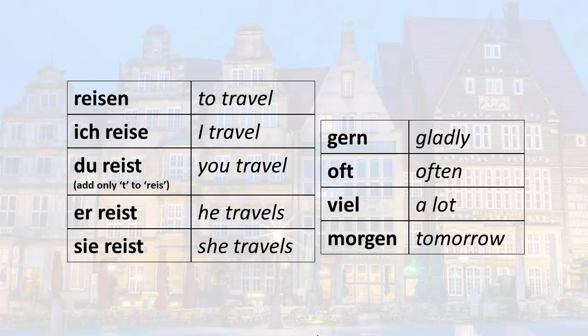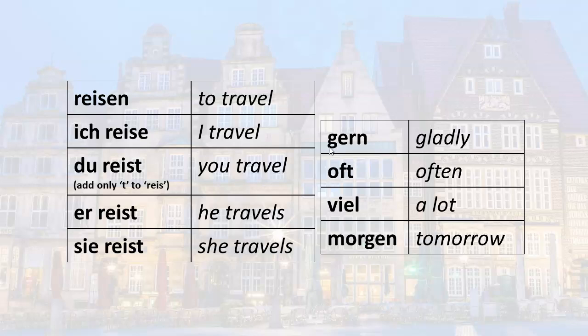If I want to say I travel gladly, I would say ich reise gern. However, you're saying, well, that's a little unusual. In English, we don't usually say I travel gladly. So that's a good point. What this really means is I like to travel. So when you add gern, we use gern as one way to say that you like to do something. So gern with a conjugated verb can mean that you like to do something. So I like to travel would be ich reise gern.